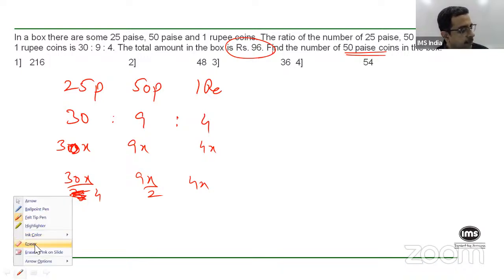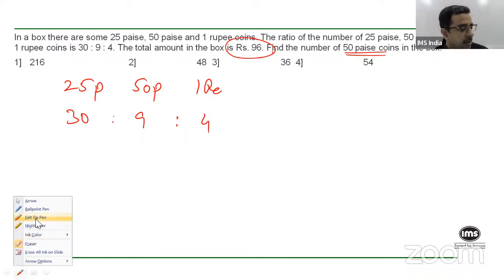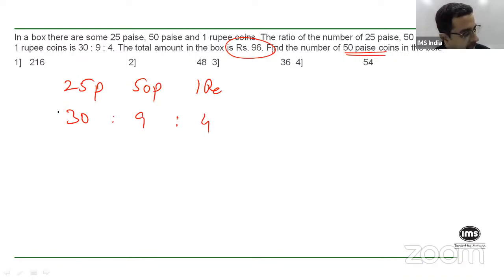What you simply have to figure out here is, because the coins are given in the ratio of 30 is to 9 is to 4, if I take one set of 30 25 paise coins, 9 50 paise coins, and 4 1 rupee coins, let's see how much we get.